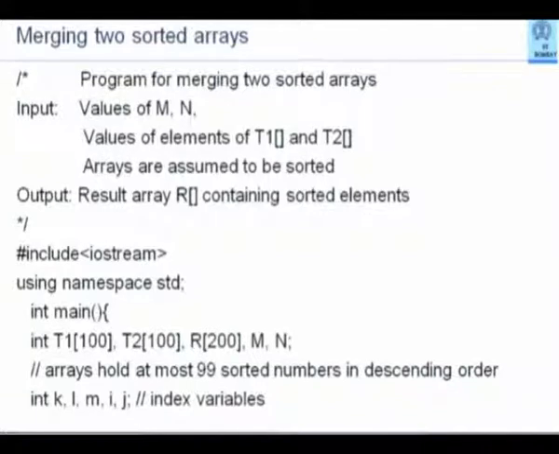Here is the program for merging two arrays. Notice a little bit of detailed commenting, which is considered very vital as the programs become larger. The program for merging two sorted arrays says input is values of m and n, which is the number of elements, and then values of elements of T1 and T2. Arrays are assumed to be sorted. Output is the result array R containing sorted elements. One vital piece of information is missing here. You would like to write that they are assumed to be sorted in descending order.